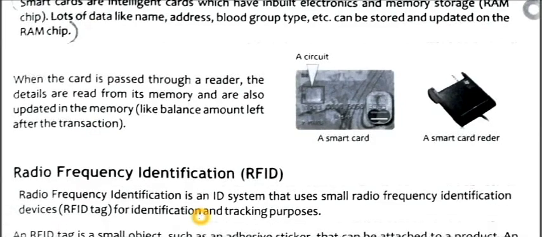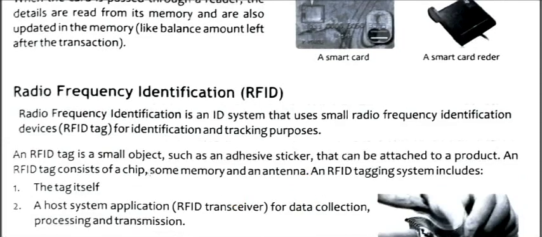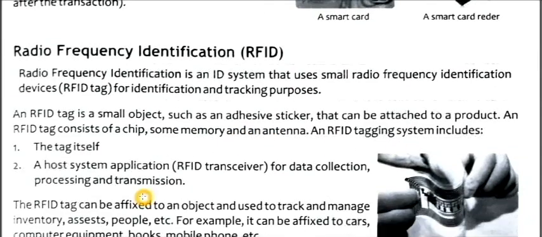Now, radio frequency identification, RFID. Radio frequency identification is an ID system that uses small radio frequency identification devices, also known as RFID tags, for identification and tracking purposes. An RFID tag is a small object such as an adhesive sticker that can be attached to a product. An RFID tag consists of a chip, some memory and an antenna. An RFID tagging system includes the tag itself.